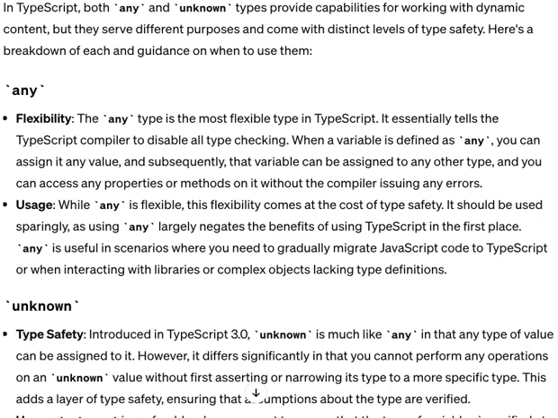So you can call any function on that variable, or you can access any property on that variable. The TypeScript compiler will not complain. And we should avoid using any because it defies the very purpose of using TypeScript, which is type safety. Usage could be if you are developing a project where you are converting a JavaScript project into TypeScript. To initialize that activity, you can just give all the variables of type any.